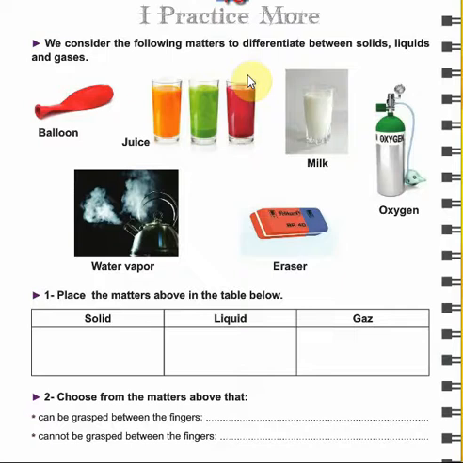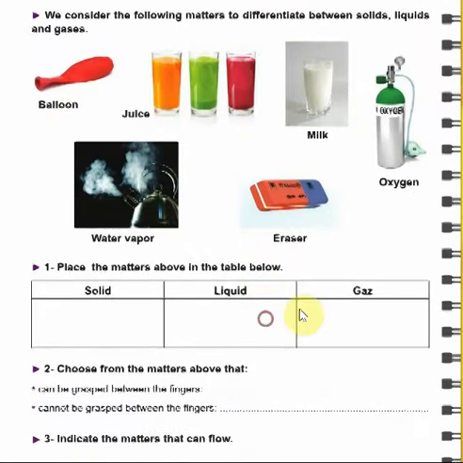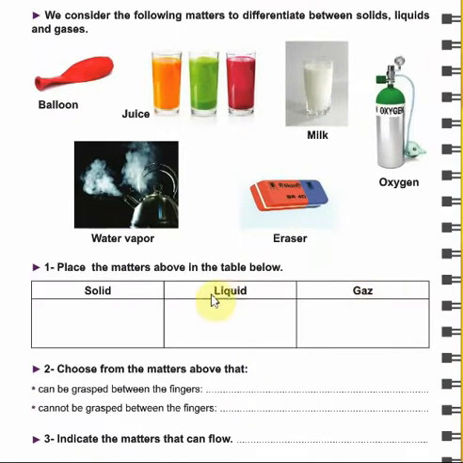Let's start with the first question. We consider the following matters to differentiate between solids, liquids and gases. We have a balloon, juice, milk, oxygen, eraser and water vapor. First, we are going to place the matters above in the table below. Which one is solid, liquid and gas. Okay, let's start. gas أكيد هيدي S not Z.